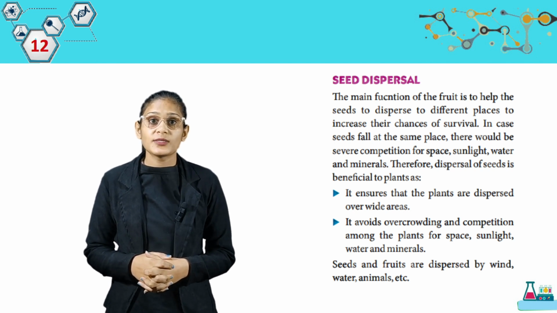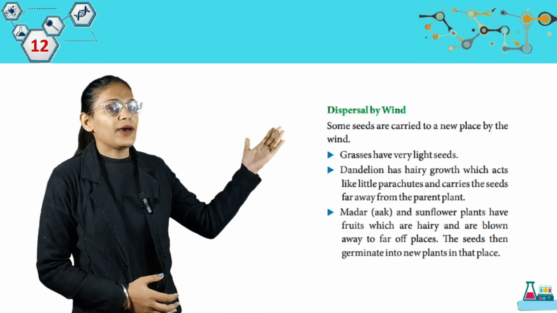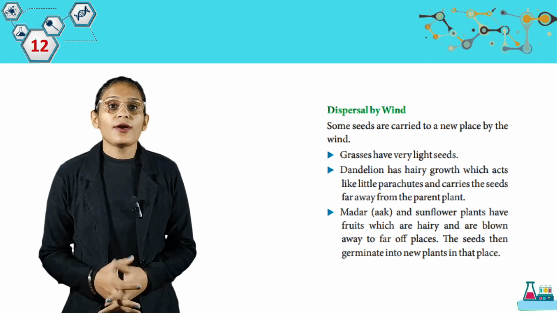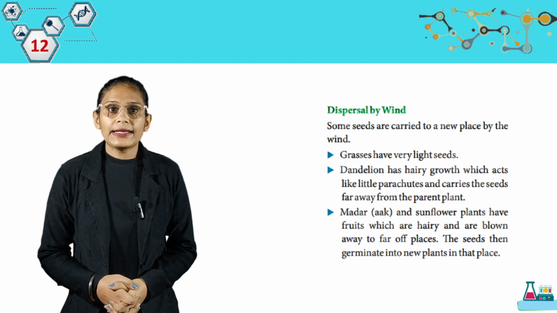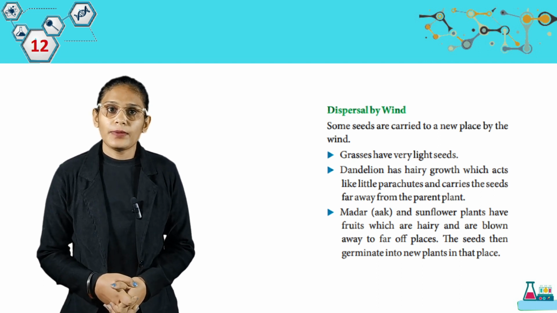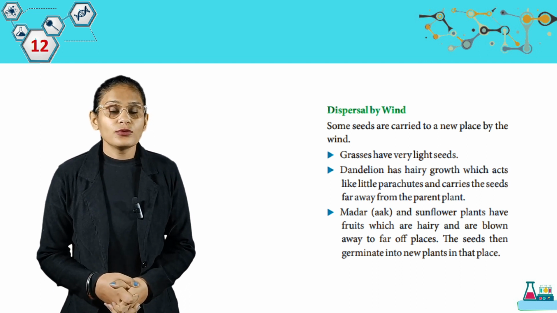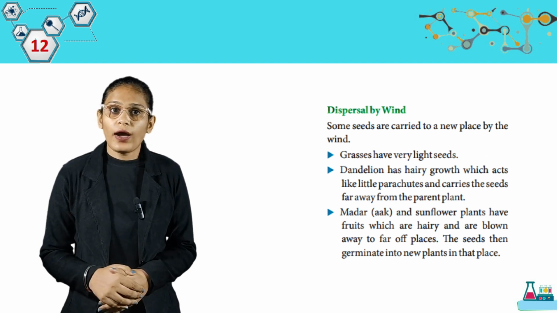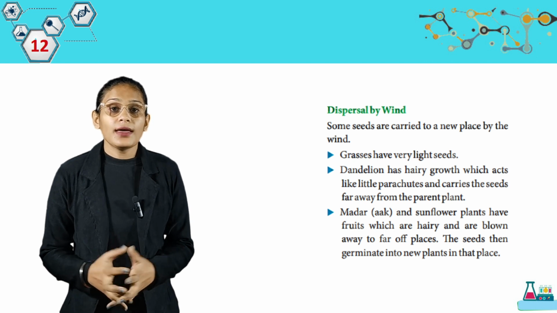Seeds and fruit are dispersed by wind, water, animals, etc. Here, dispersal by wind. Some seeds are carried to a new place by the wind. Grasses have very light seeds. Dandelion has hairy growth which acts like little parachutes and carries the seeds far away from the parent plant. Mother, ackee and sunflower plants have fruits which are hairy and are blown away to far off places. The seeds then germinate into new plants in that place.